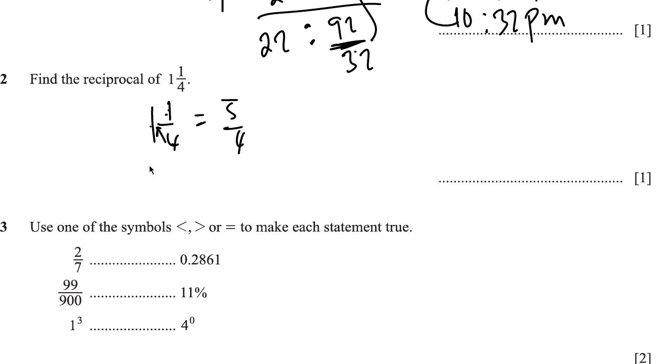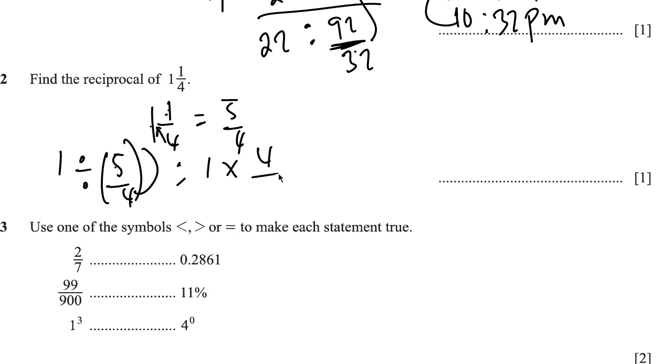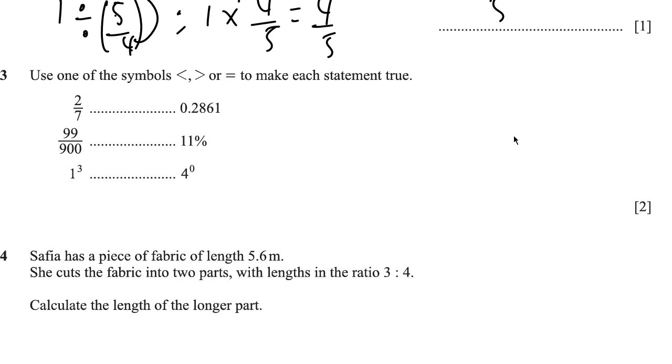So the reciprocal of a number is simply 1 divided by that number. So 1 divided by 5 over 4. I know that when you're doing a division, you're going to switch to multiplication, and then you're going to invert the fraction. So that becomes 1 times 4 over 5, which is 4 over 5. And that's the reciprocal of 1 whole 1 over 4.